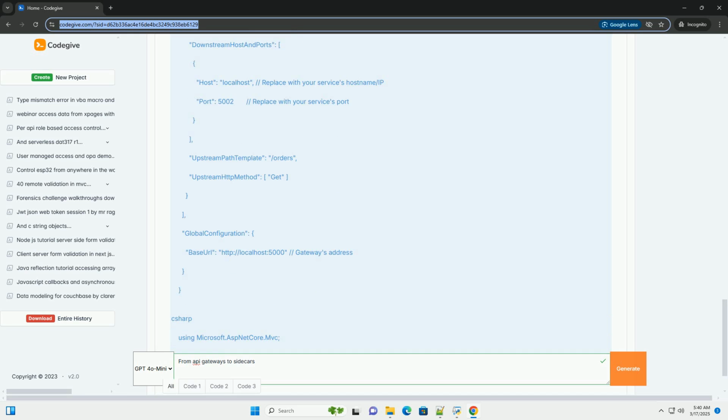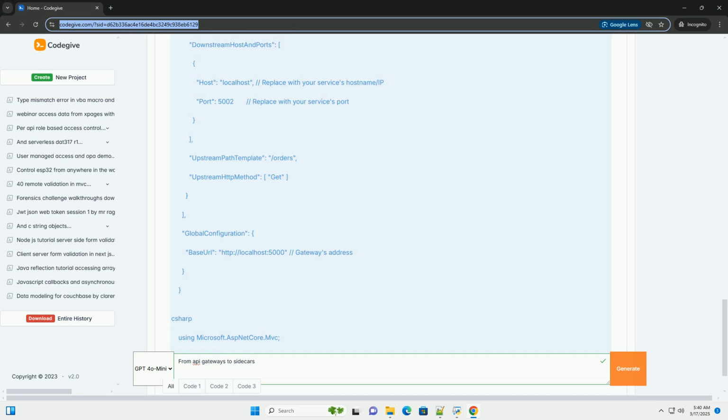Downstream path template: the path on the backend service. Downstream scheme: the protocol used to communicate with the backend. Downstream host and ports: the address(es) of the backend service. Upstream path template: the path exposed to the client. Upstream HTTP method: the HTTP method(s) that this route applies to. Global configuration: global settings for the API gateway.